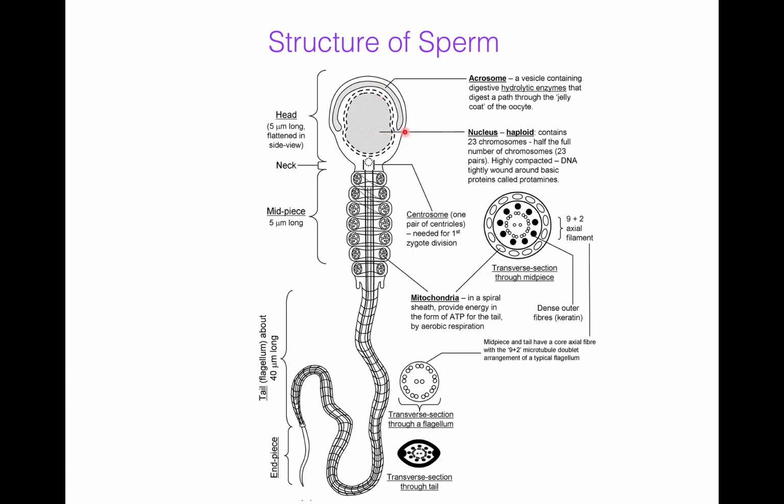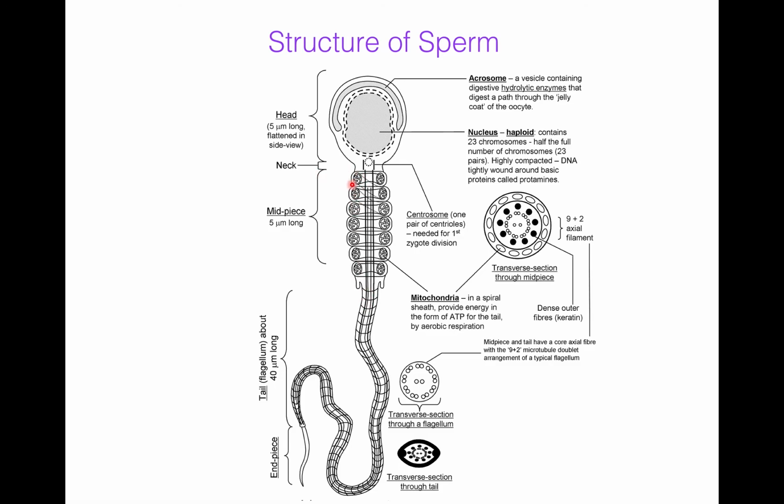Now, the nucleus. It is haploid. It contains 23 chromosomes, that is, half the number of chromosomes. It is highly compacted DNA, tightly wound around basic proteins called protamines. Now we will see the neck. The neck is narrow. It contains a proximal and distal centriole or basal body. An axial filament begins just behind the centriole. It passes through the middle piece and extends into the tail.